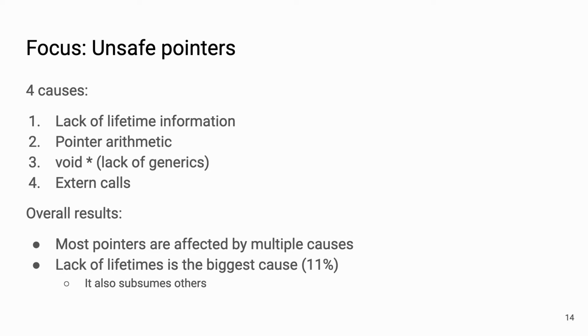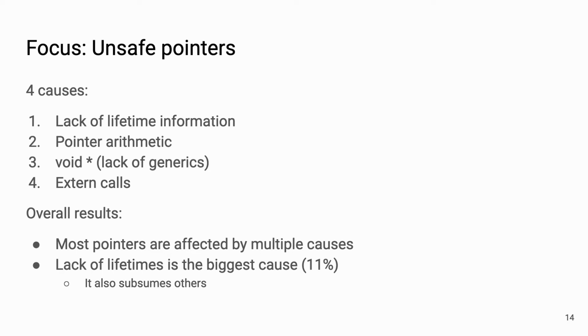We have unsafe or raw pointers because of 4 reasons in these programs. Either there's a lack of lifetime information, so we don't know whether a pointer points to a valid object, or there's some pointer arithmetic and we don't know the bounds, so we don't know whether we are pointing at a random piece of memory. Then there's void pointers, which allow stripping types, so they're raw, and that's caused by C's lack of generics. And finally, external APIs may use void pointers or other raw pointers.